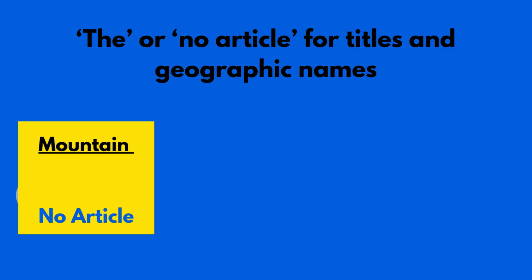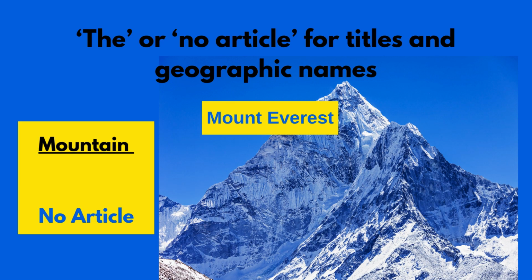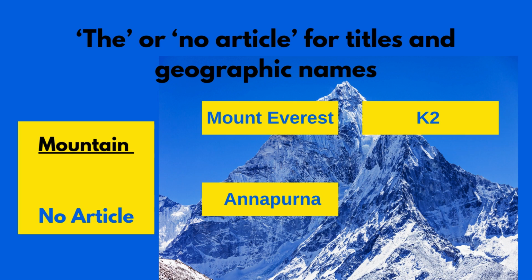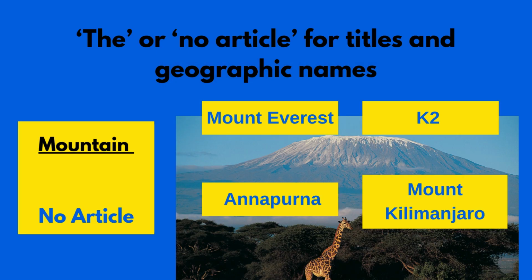However, an individual mountain has no article. For example, the tallest mountain in the world is Mount Everest. K2, Annapurna is also in Nepal, just like Mount Everest, and then Mount Kilimanjaro in Africa.